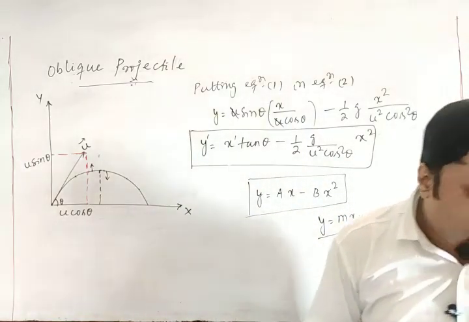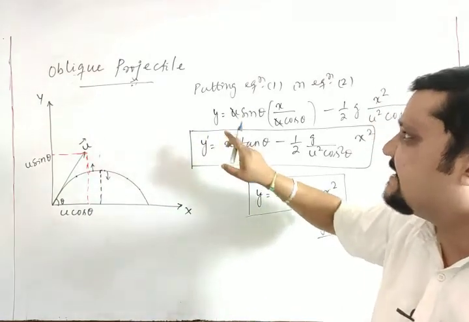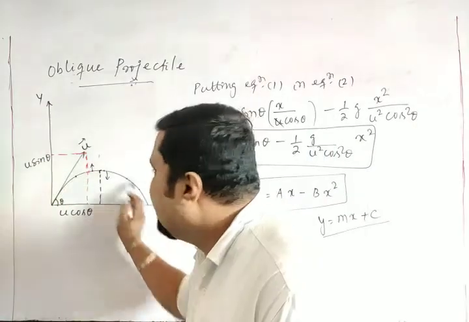So the path or the trajectory of a projectile is parabolic.